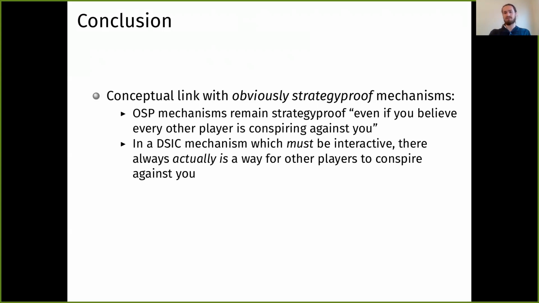But if a DSIC mechanism must be interactive, there actually is a way for other players to conspire against you. At least intuitively there should be. Because it must be interactive, player 2 must respond to some information that player 1 has, and if the game is sufficiently rich or something, player 2 should always be able to just abandon all of his utility and try to do the worst possible thing for some type of player 1.